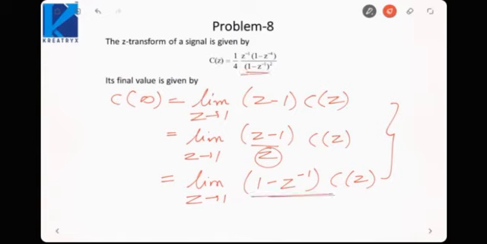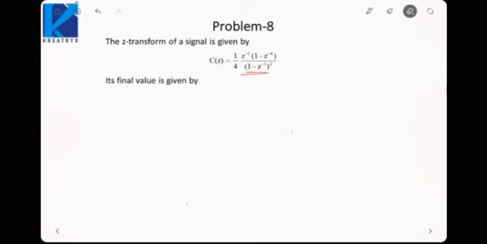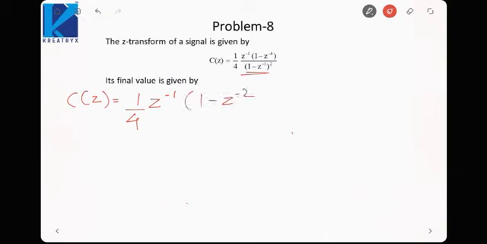Let us now apply the second form, because the denominator has 1 minus z inverse term. So first let us simplify C(z). Here I can apply the property of a square minus b square, 1 minus z minus 2, 1 minus 1 plus z minus 2, then upon 1 minus z inverse square.